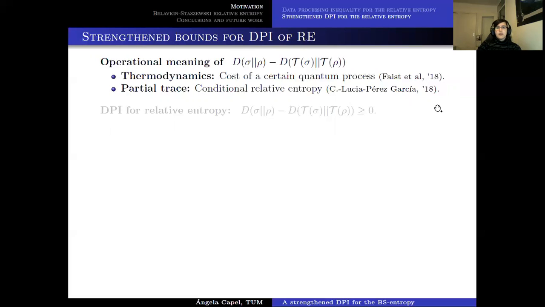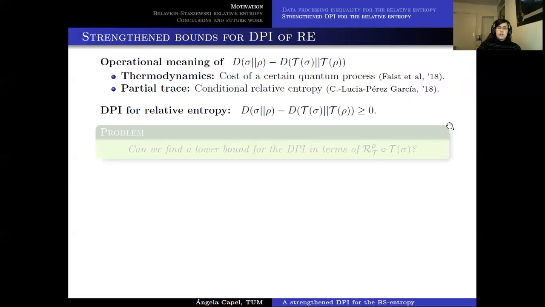Another one, when the quantum channel considered here is a partial trace, is that it can be seen as a conditional relative entropy, as we showed in a joint work with Lucia and Pérez-García in 2018 too. This quantity is interesting for many reasons, and in particular the data processing inequality, the fact that the difference between these two terms is always non-negative.